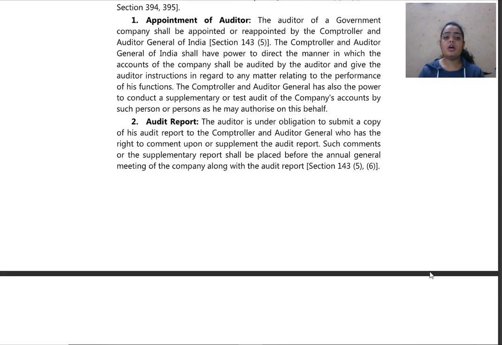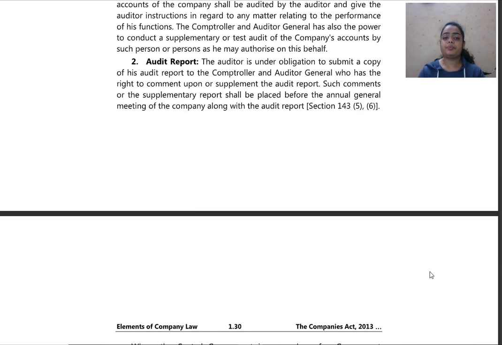Further, now what is the audit report? The auditor is under an obligation to submit a copy of his audit report to the Controller and Auditor General, who has the right to comment upon or supplement the audit report. Such comments or the supplementary report shall be placed before the annual general meeting of the company along with the audit report. So what does this mean?